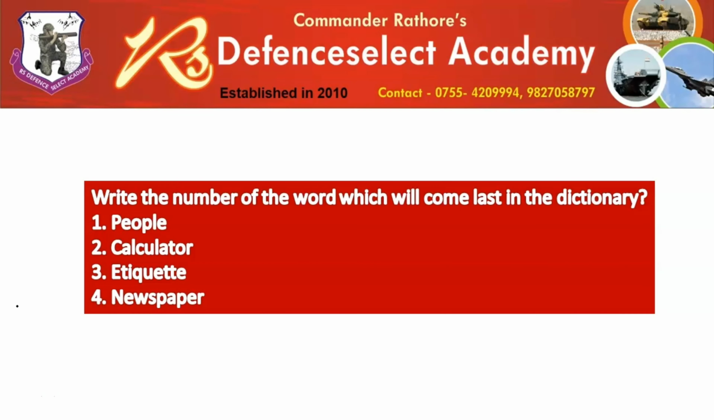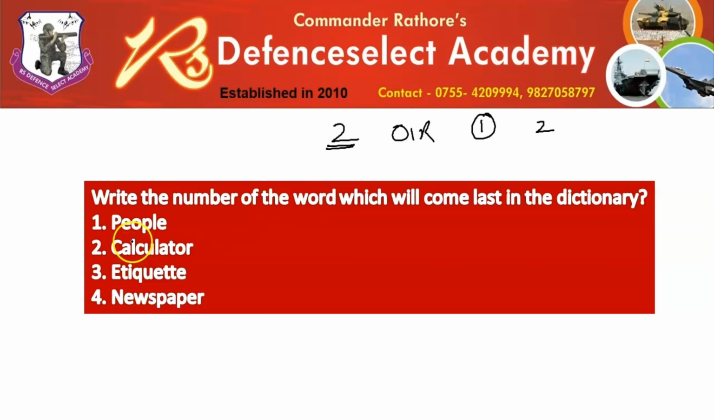To help you understand this easily, I will pick up a question. Such questions are asked a lot in the OIR series number 1. Generally there are two booklets given to you. Two tests are conducted in the OIR test: test number 1 and test number 2. In the first test, verbal questions are asked, wherein it will be told, write the number of the word which will come last in the dictionary.